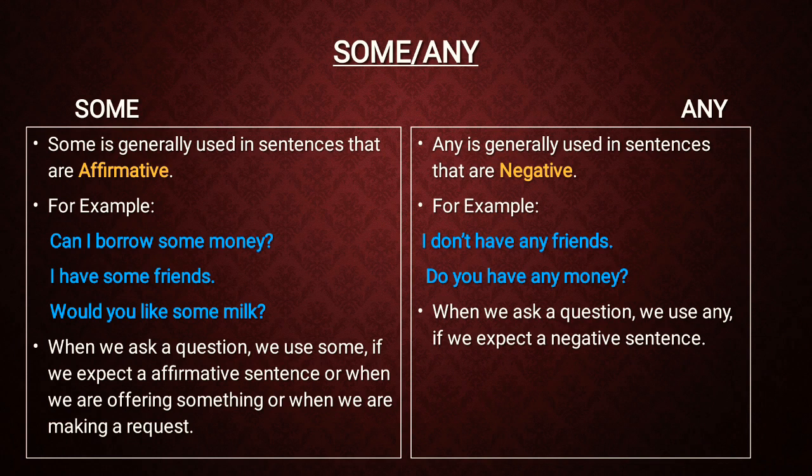So, generally we use some in affirmative sentences and any in negative sentences. And in case of making a question, we use some if we expect an affirmative sentence, and we use any if we expect a negative sentence. I hope it is clear. Okay, let us move to the exercise.